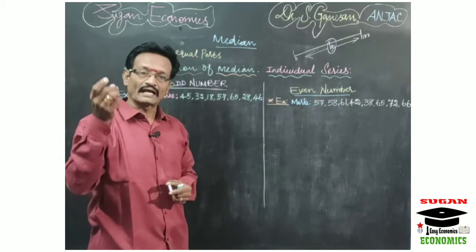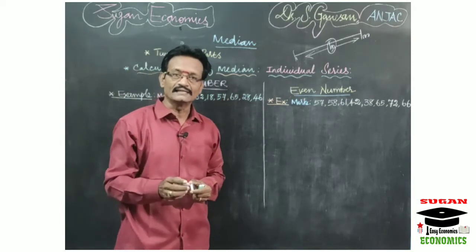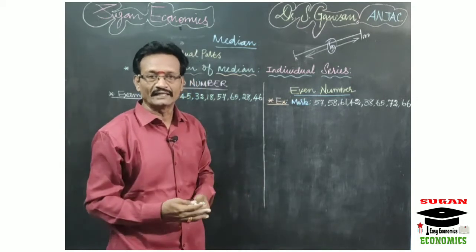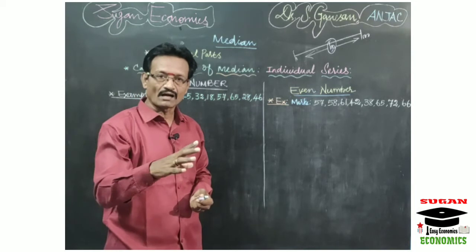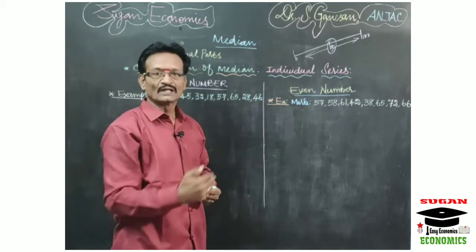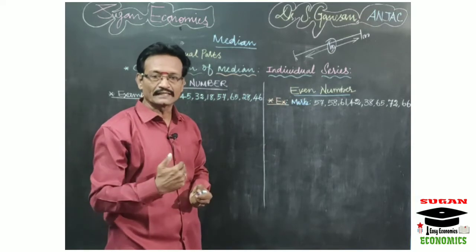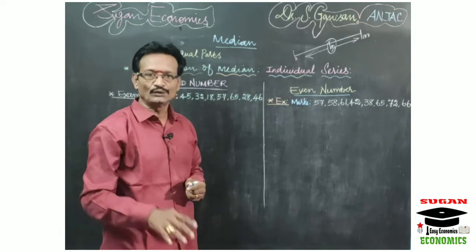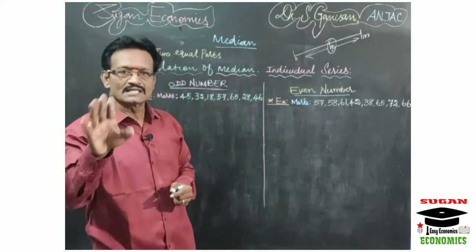No. We can arrange the data either in ascending order or in descending order. Ascending order is nothing but writing the numbers from smaller to bigger, and descending order means arranging the numbers from bigger to smaller. But for your calculation you can take only the ascending order format.